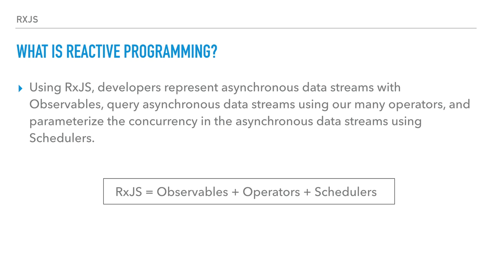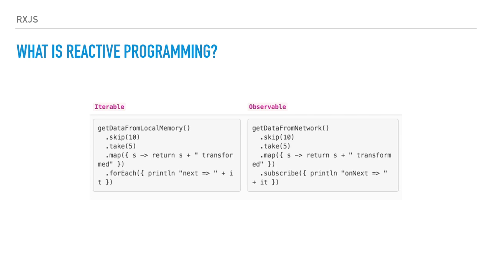RxJS, to sum up, they have observables. Then we can apply operators to these observables, like mapping function, flat map, and many other ones, and schedulers. That is a pretty advanced topic actually inside RxJS. So here we can see an example, from an iterable.